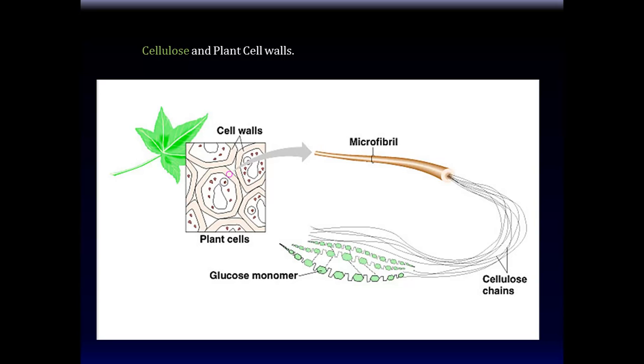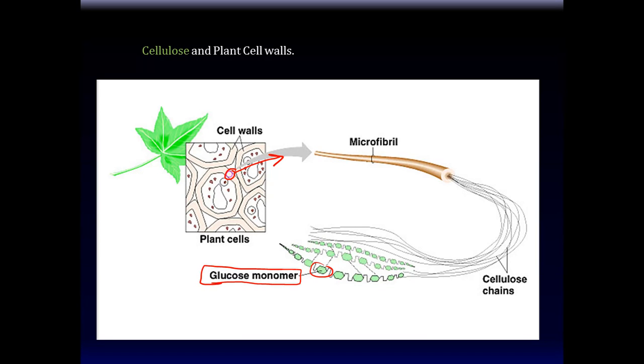Now, cell walls are made of cellulose. Okay. Now, if you magnify the cell wall, and you take one strand, it's made of millions of threads. It's like a blanket of threads, right? And each of those little threads, if you super duper magnify it, you will see it's made of sugars. The same sugar, glucose monomer.